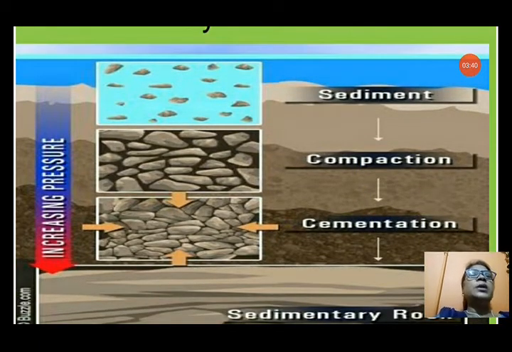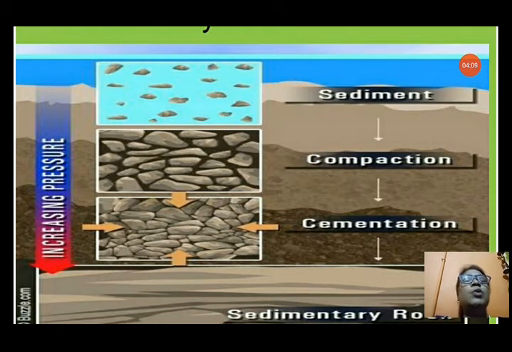First, sediments are collected layer by layer. After that, compaction. That means all these sediments come close to each other and become very close, that is known as compaction. That means they become compact. After that, the next layer, cementation. That means smaller particles like sand and clay cement these particles together, like the cement sticks the bricks together.